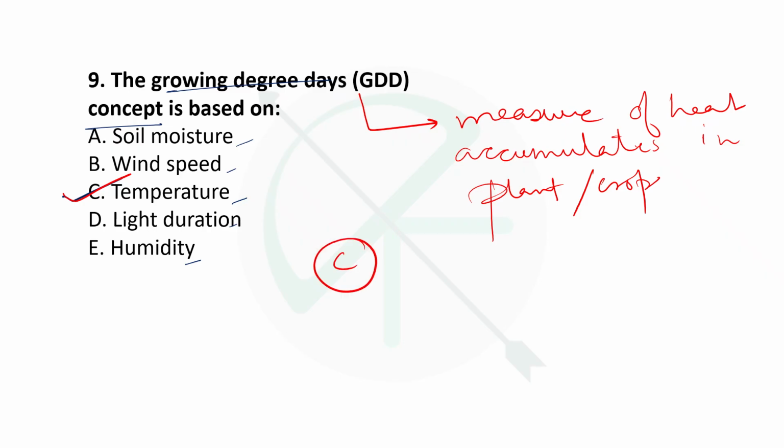It's not anything very complicated as you might be thinking. It's basically a measure of heat accumulation used by horticulturists, gardeners or farmers to predict plant and animal development rates, like at what date the flowers might bloom, or at what date the insect might emerge, or at what stage the crop will reach maturity. So that is basically growing degree days.